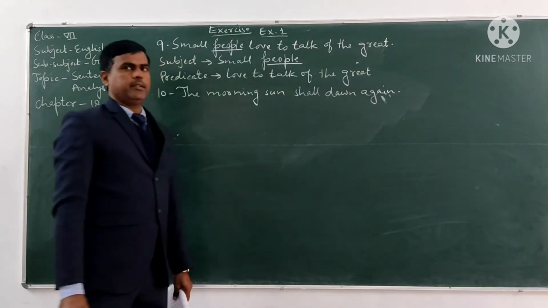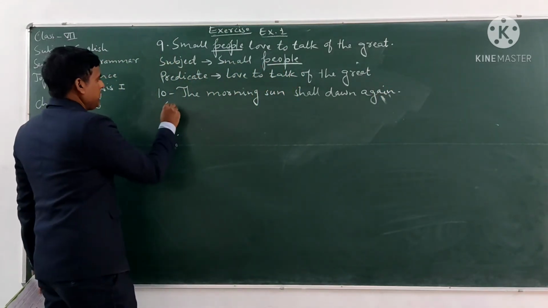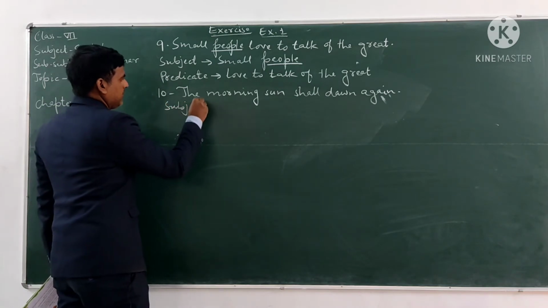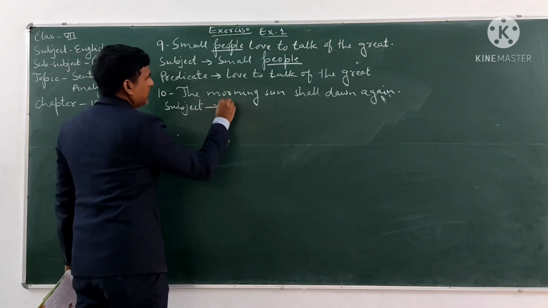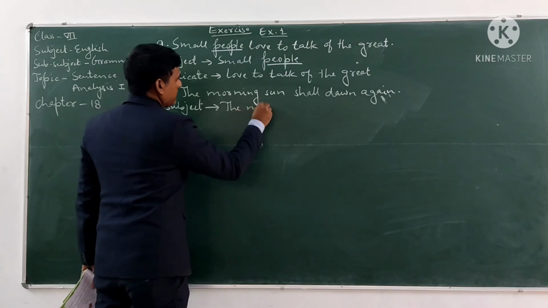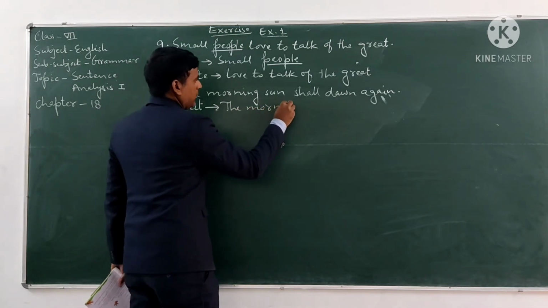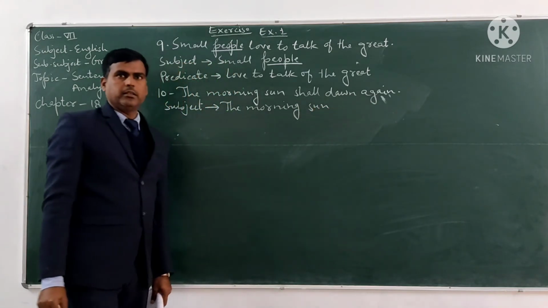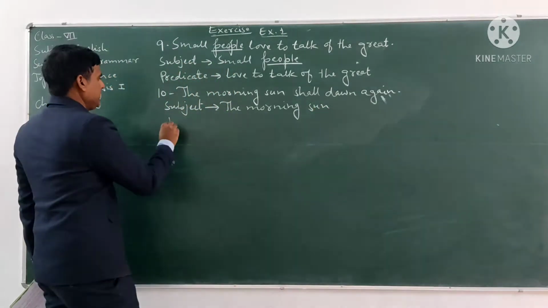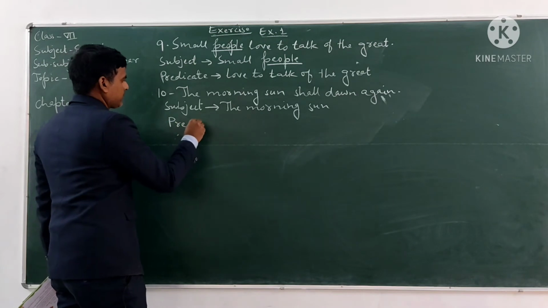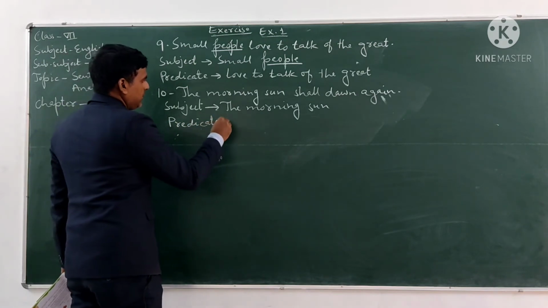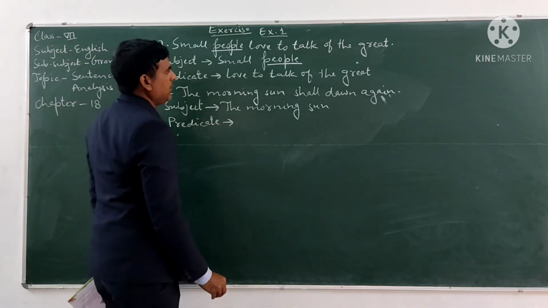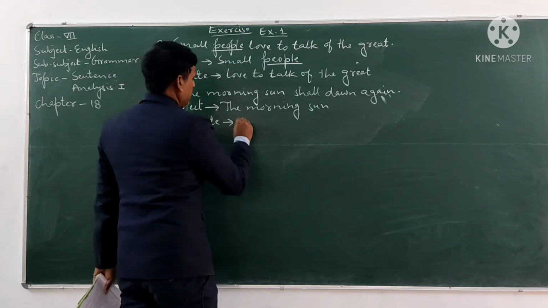In this sentence, the subject is the morning sun. And the predicate is shall dawn again.